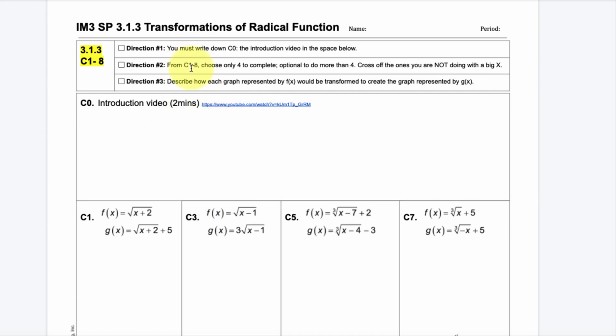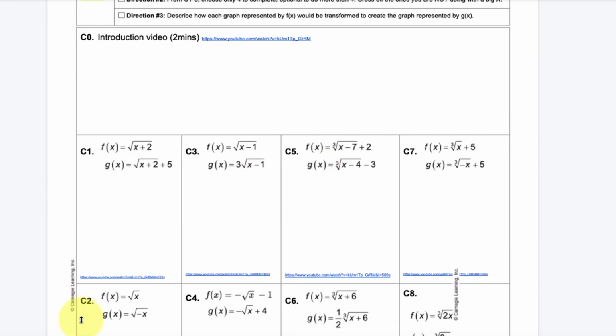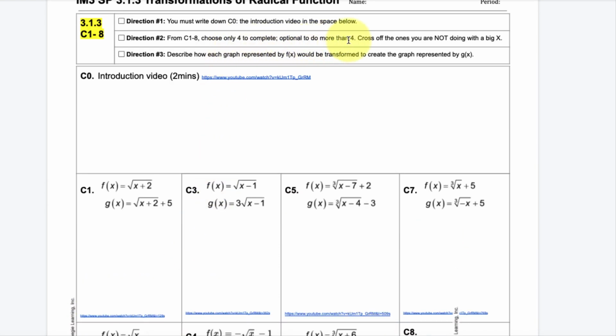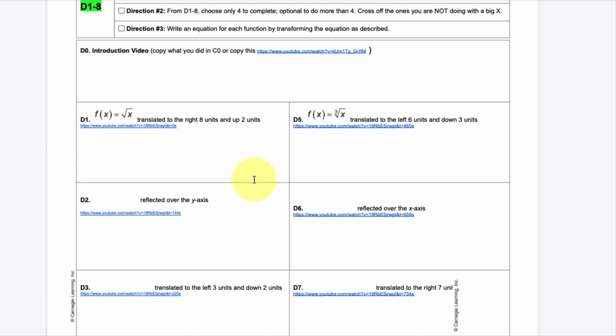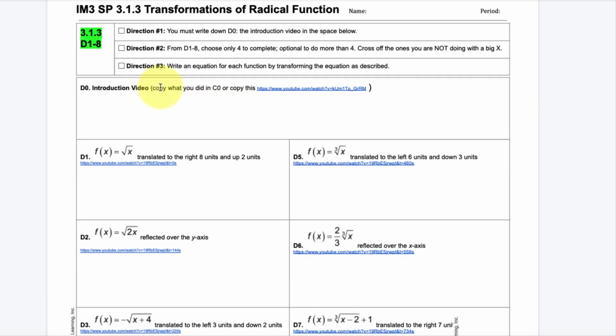And it says from C1 to 8, so of these 8 questions here, only choose 4 to complete. Feel free to do more than 4, but you must do at least 4, and you can put an X through the number. And then D, it says copy what you did in C0. So copy the intro video above. You can put the information above here, or you can watch the video again. And because there's 8 questions, I want you to do half of them, so choose 4, and then you can skip the other 4.